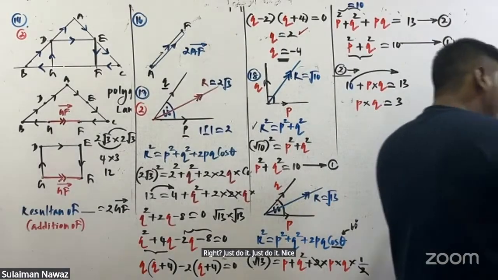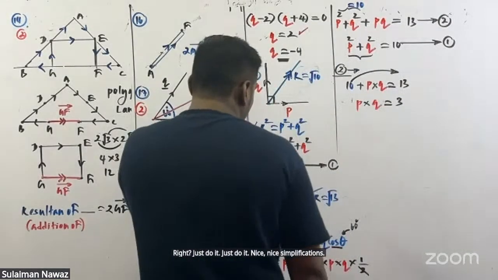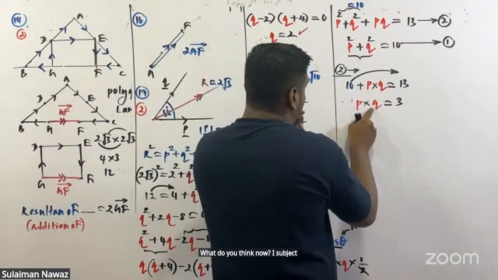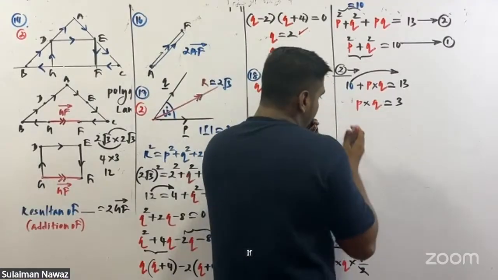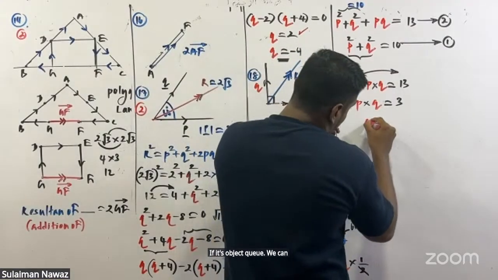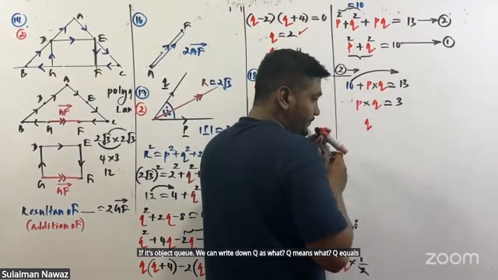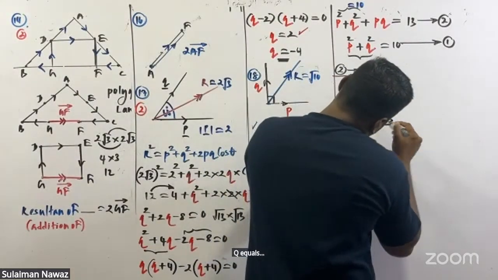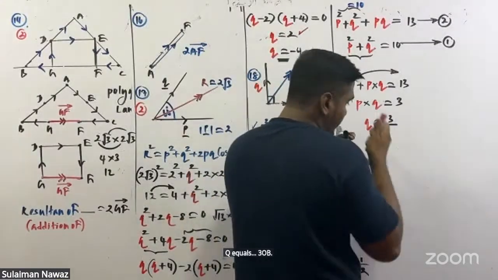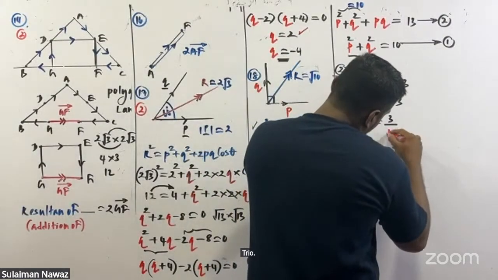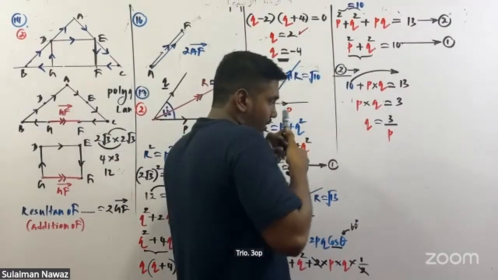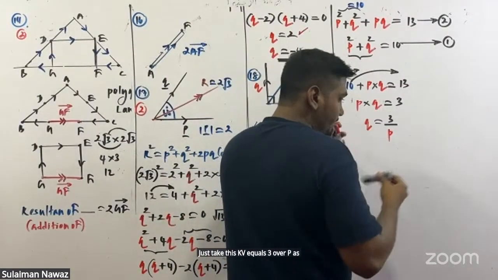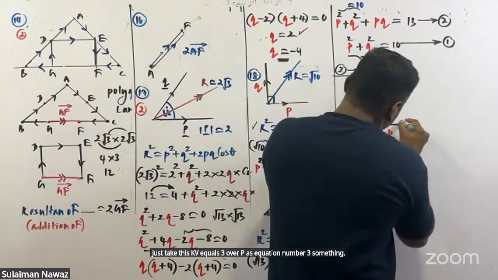Nice simplifications. What do you think now? If I make Q the subject, we can write Q equals 3 over P. Just take this, Q equals 3 over P, as equation number 3.